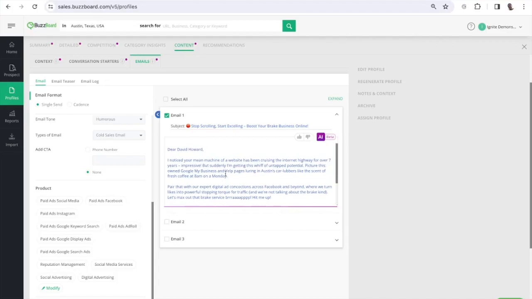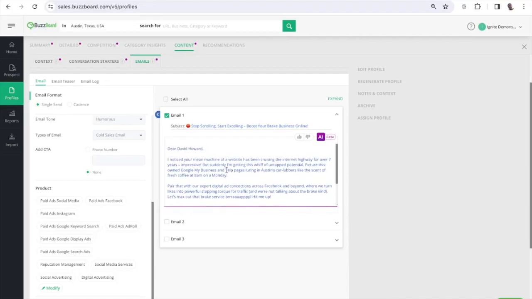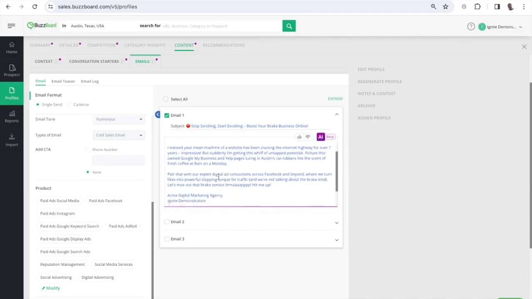So we're generating a humorous email for Breaks to Go, and I put my own name in. Dear David, I noticed your mean machine of a website has been cruising the internet highway for over 7 years. Impressive. But suddenly I'm getting this whiff of untapped potential. Picture this: owned Google My Business and Yelp pages luring in Austin's car lovers like the scent of fresh coffee at 8 a.m. on a Monday morning.